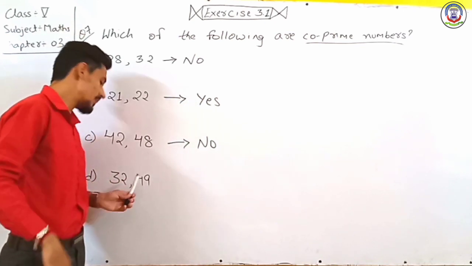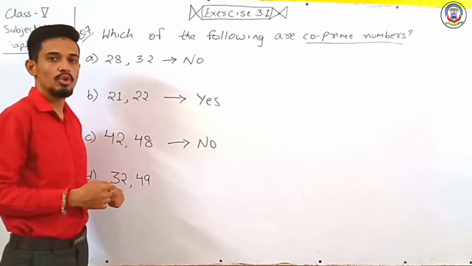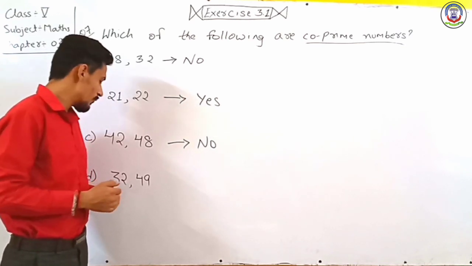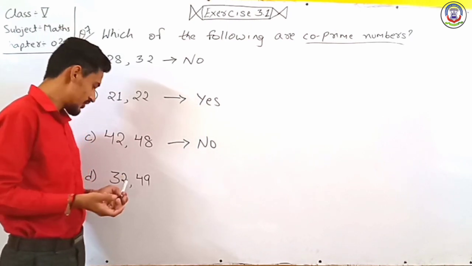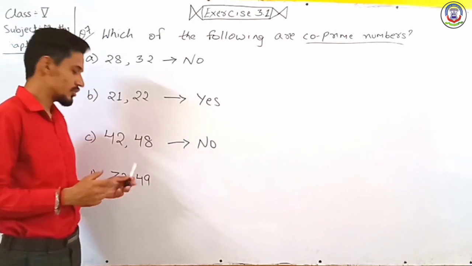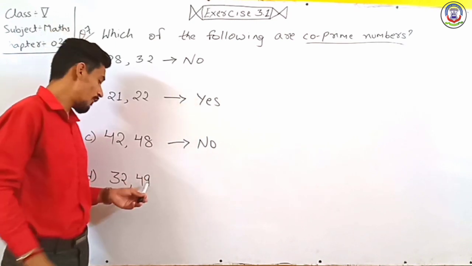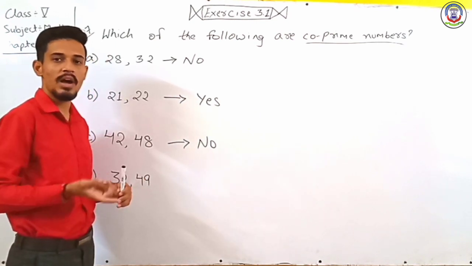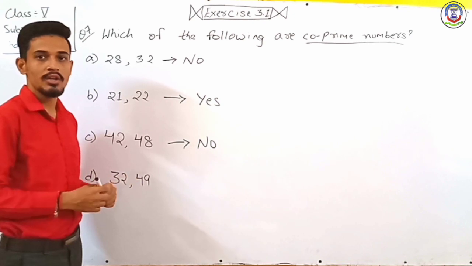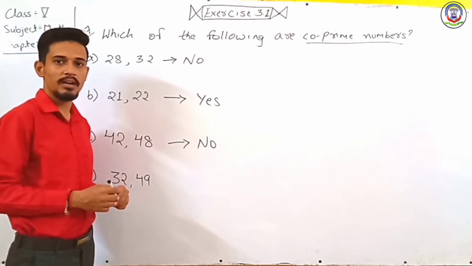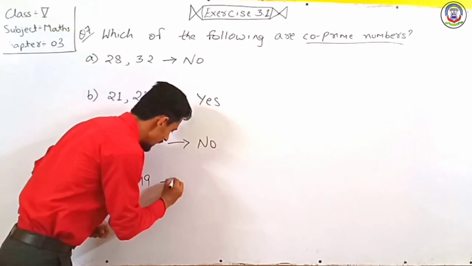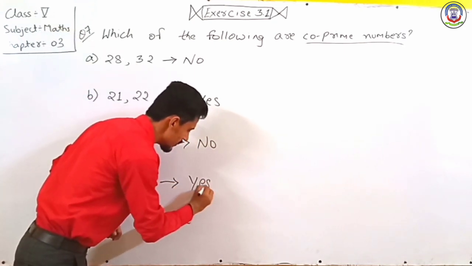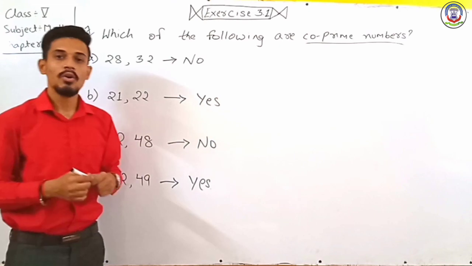The factors of 32 are 1, 2, 4, 8, 16, 32. And now 49: 1, 7 and 49. So there is no common factor between them except 1. So they are co-prime numbers. Okay.